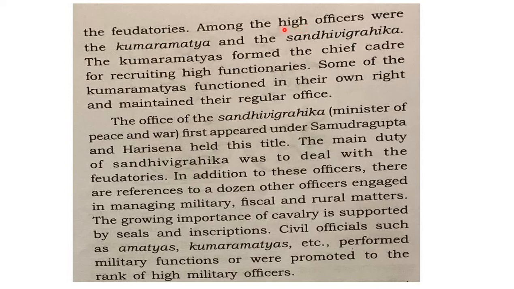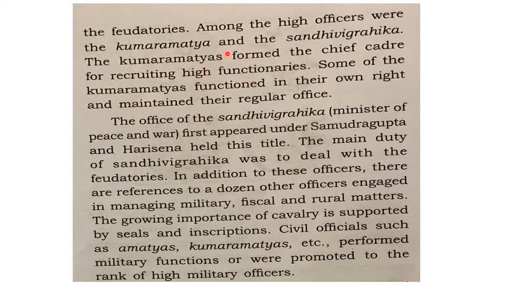So among the high officers were Kumaramatya and Sandhi Vigrahika. We said that there are some officers working under the king. Among those officers, the highest officers were Kumaramatya and Sandhi Vigrahika. So these are the highest officers under the king. And the Kumaramatyas formed the chief cadre for recruiting high functionaries. So Kumaramatyas, who work under the king, recruit other officers required for managing the administration of the empire.